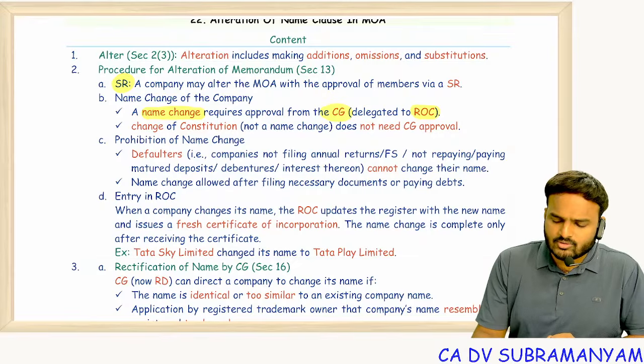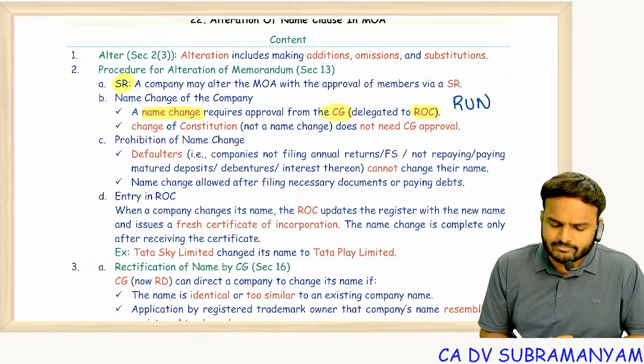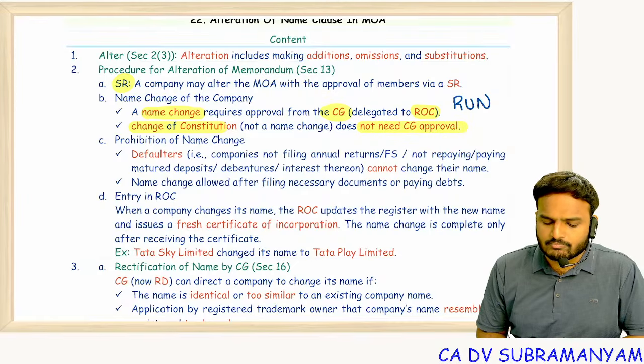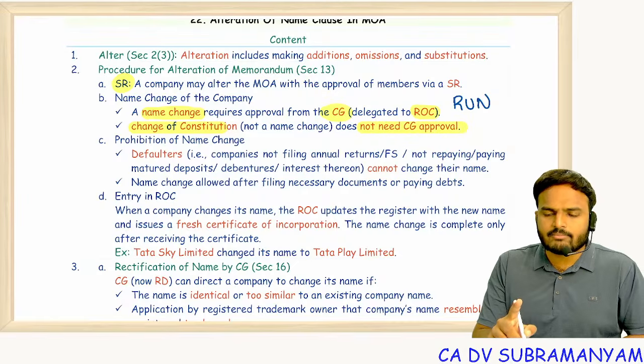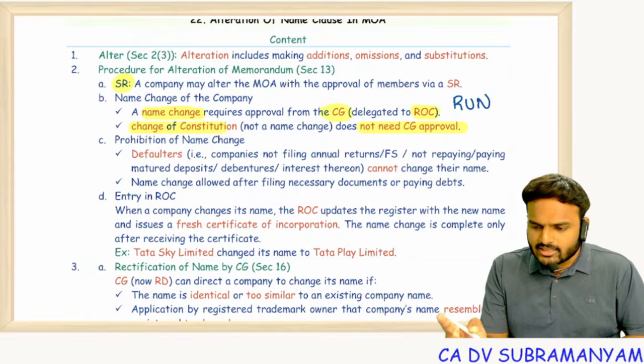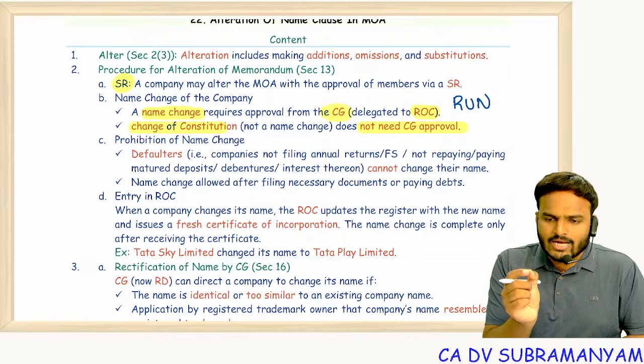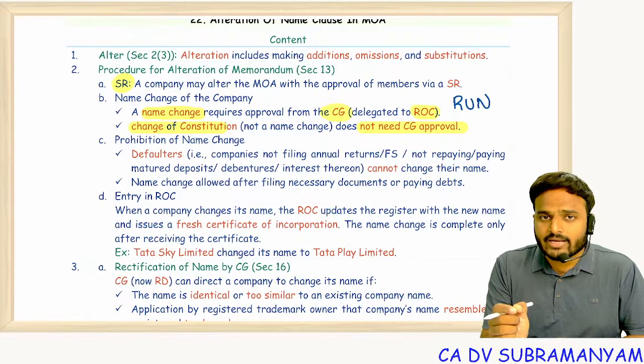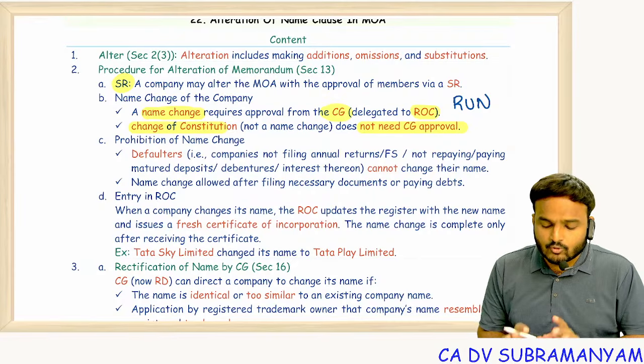This is about reserving a unique name. Change of constitution doesn't need CG approval. Change of constitution, like a private company converting into public, or public converting into private. So to add the word private or to delete the word private, CG approval is not required. Only for name change.